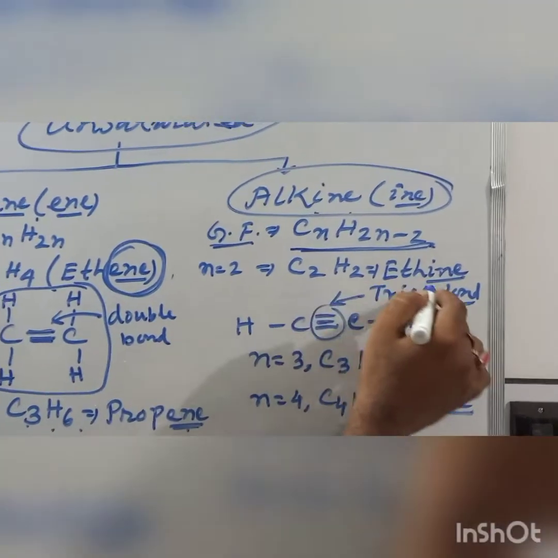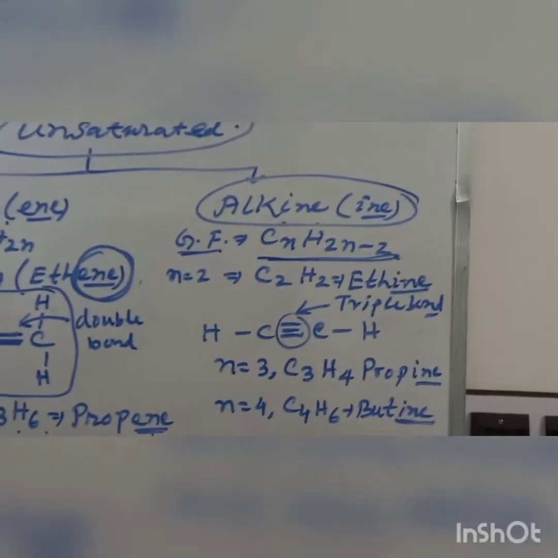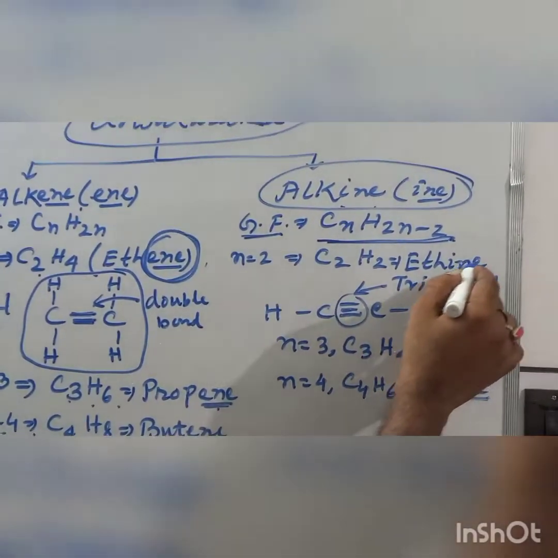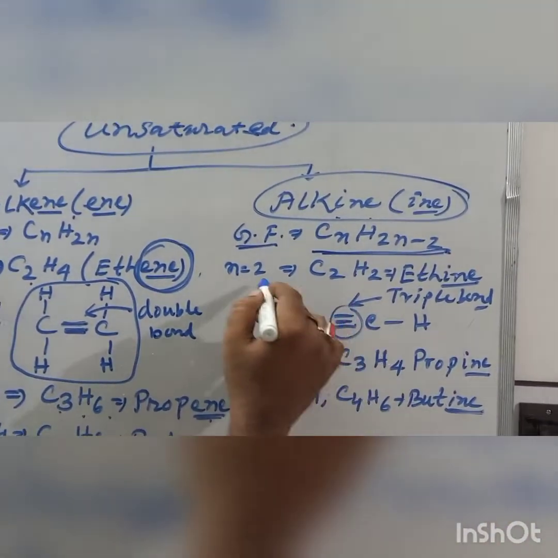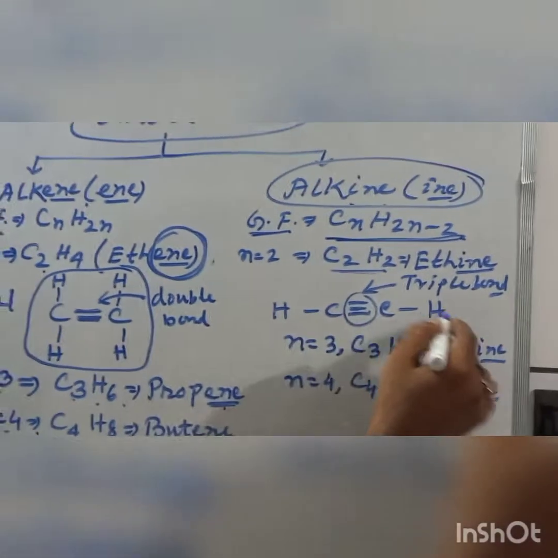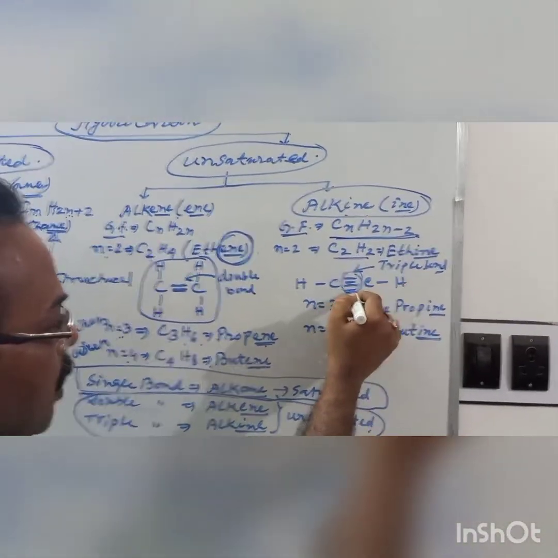Next we go to the alkynes. The first member of the alkyne group is ethyne, which you commonly name acetylene. The acetylene gas is named ethyne as per the IUPAC system. Here see the formula C2H2, and its structural formula is given with a triple bond between the carbons.